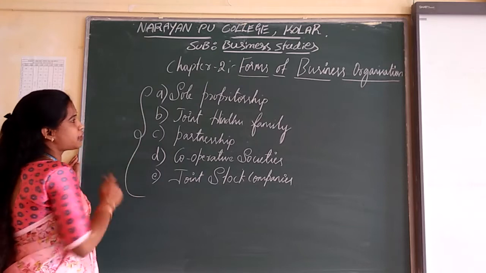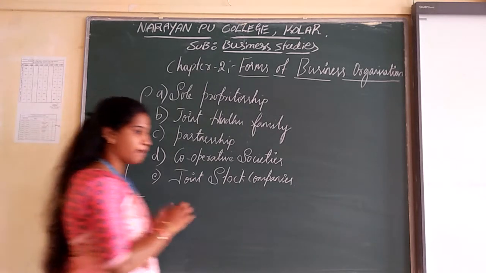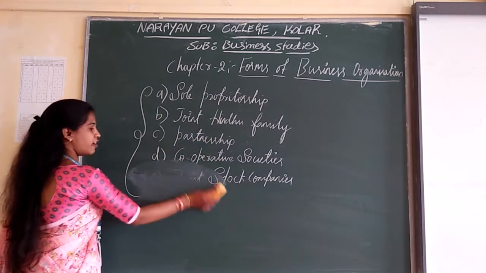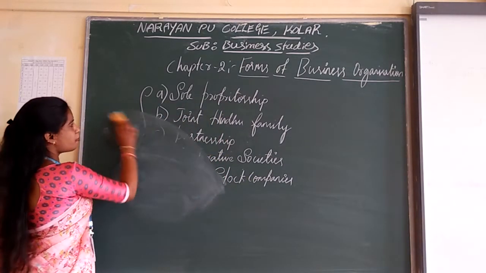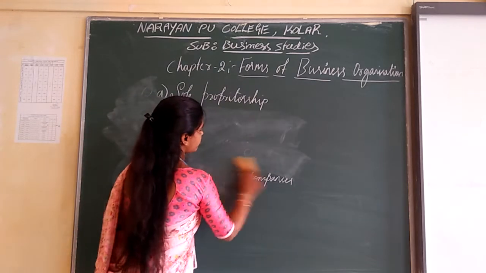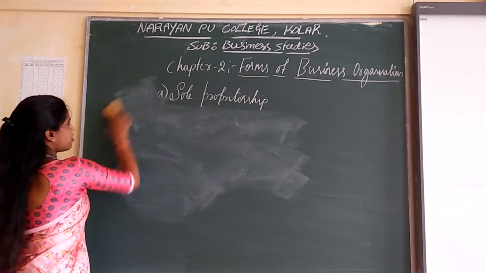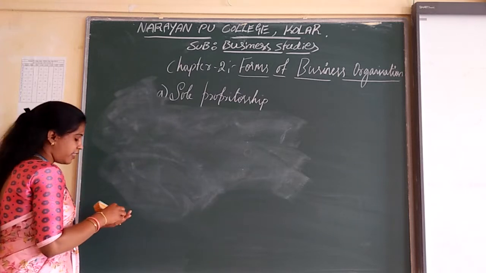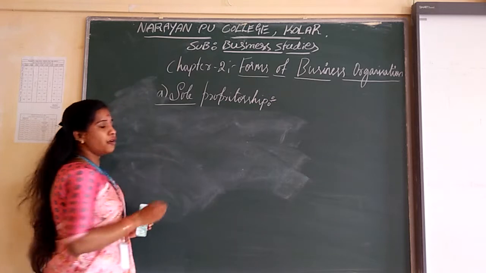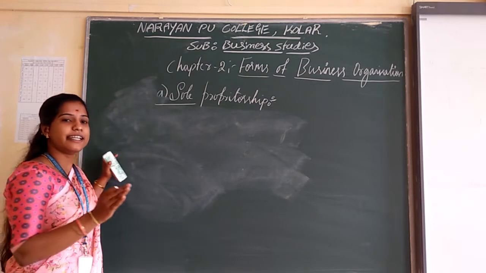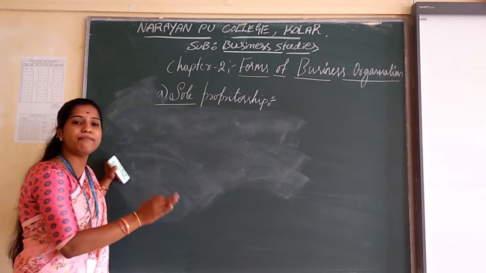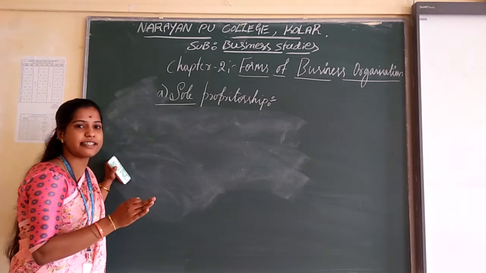The first form of business organization is sole proprietorship. Sole proprietorship is one of the most important and one of the simplest forms of business organization.